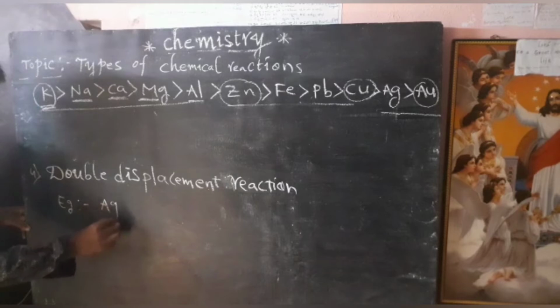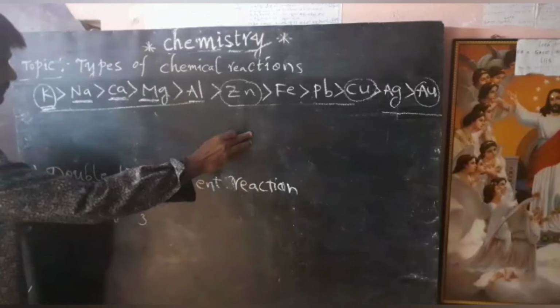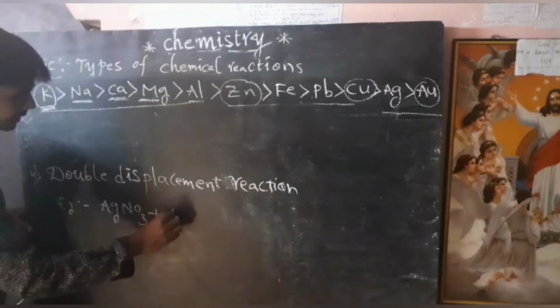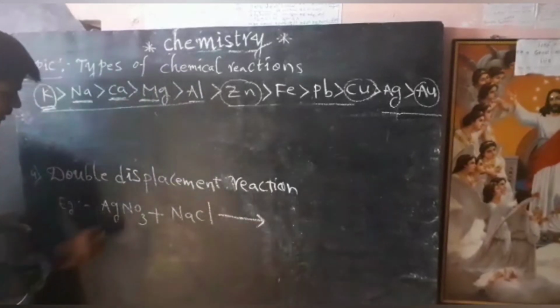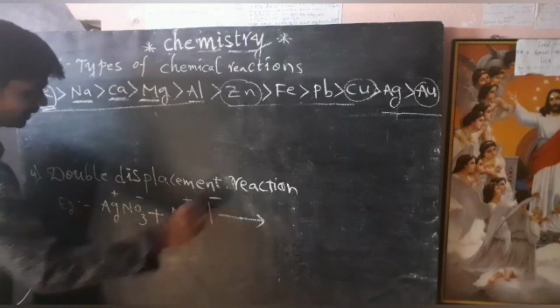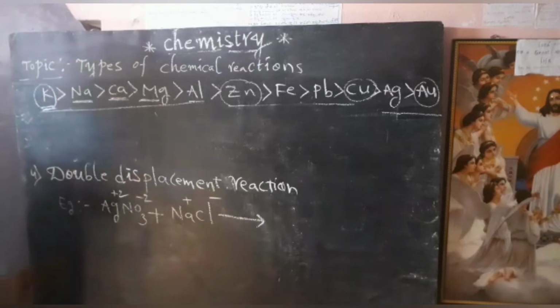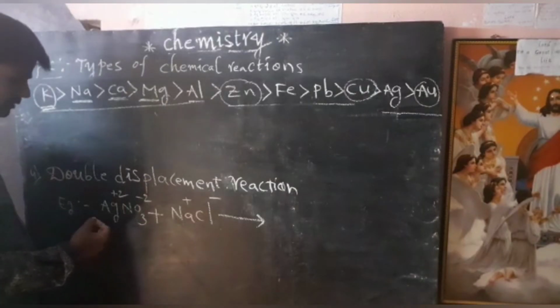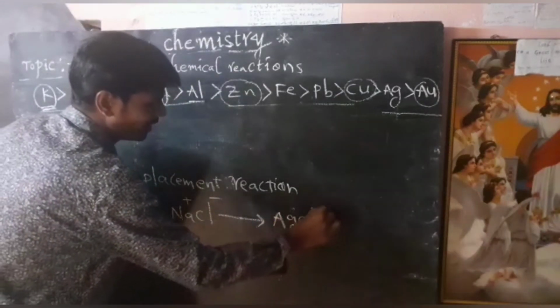Silver nitrate reacts with NaCl. Here, see here, Ag plus, NO3 minus, Na plus, Cl minus. See here, if the chemical reaction takes place between AgNO3 plus NaCl, the resulting product is AgCl. Here AgCl is a white precipitate.